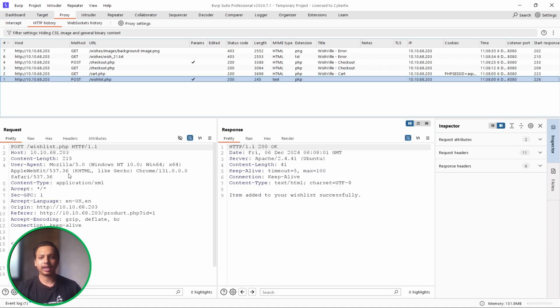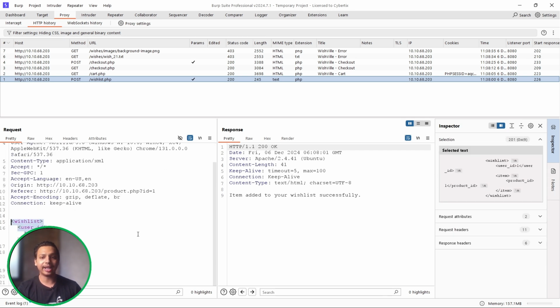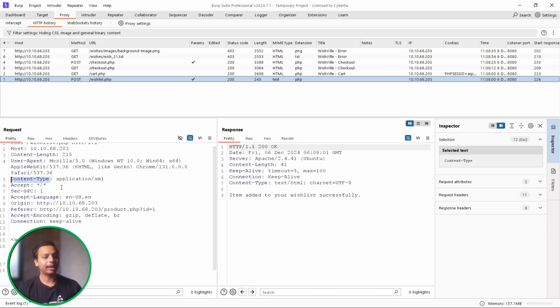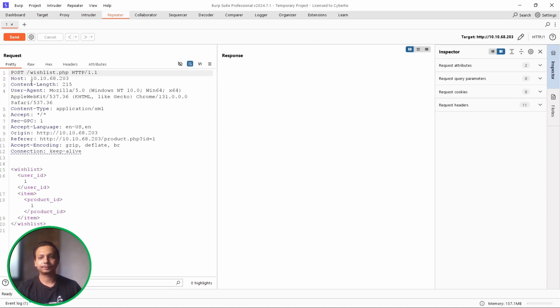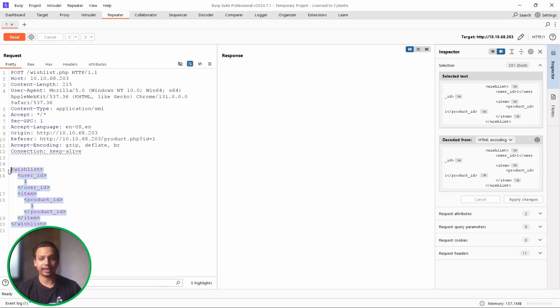So in the wish list, it says the POST request, and you can see it is containing an XML thing. And how we can check it out, this particular POST body is an XML. So over here we have a content type header. From that also we can check that it is application/xml. So let me send this particular thing to Repeater. So this is the POST based request of the wish list. This is the content type. We can say the application is accepting XML, and this is the XML format data.